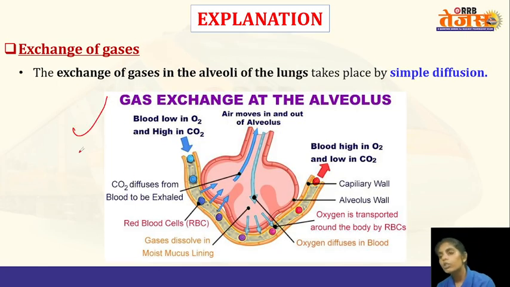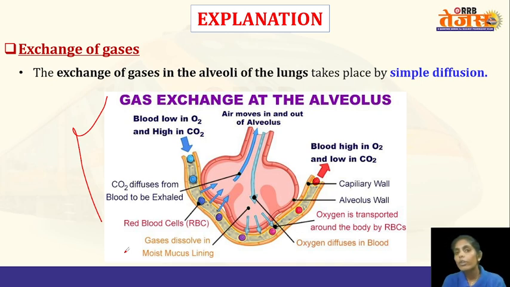So what happens in simple diffusion? The gases will travel based on their concentrations. Gases will always travel from an area of high concentration to an area of low concentration. So when we inspire air, the concentration of oxygen within the alveoli will be more when compared to the concentration within the bloodstream. That's why the oxygen will travel from the alveoli to the bloodstream. And also when the oxygen is utilized by the tissues, they will produce carbon dioxide which will enter the bloodstream. So the concentration of carbon dioxide within the bloodstream will be more.